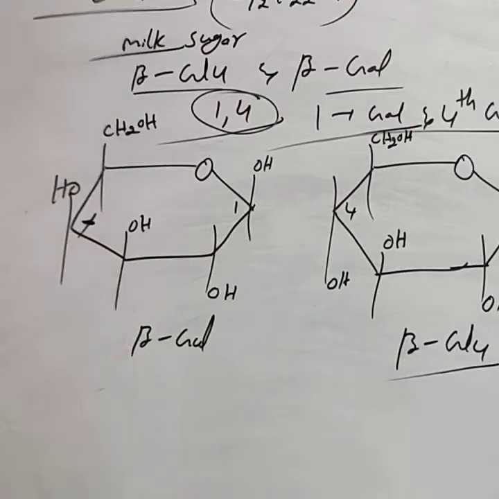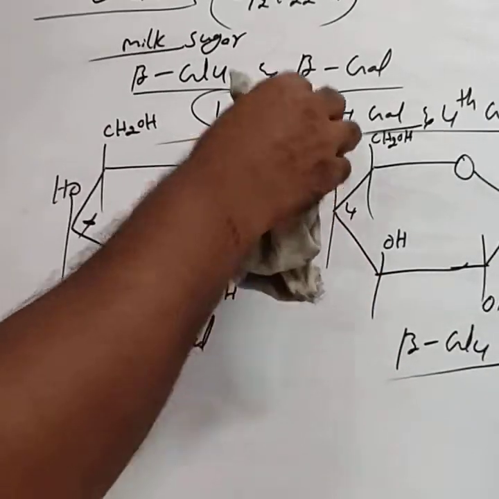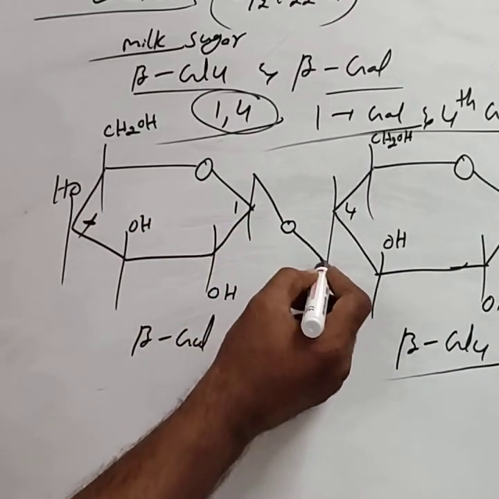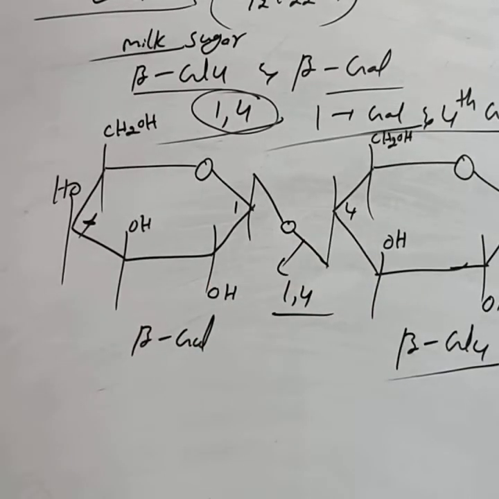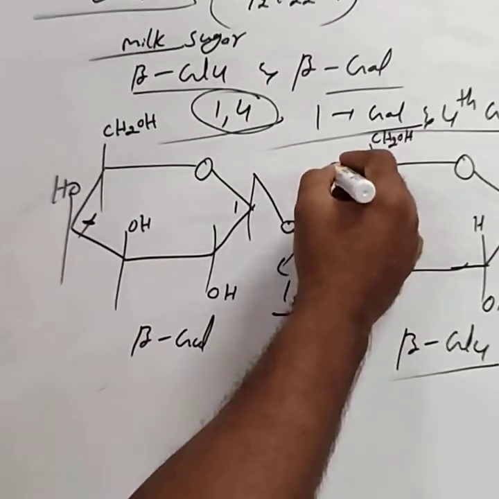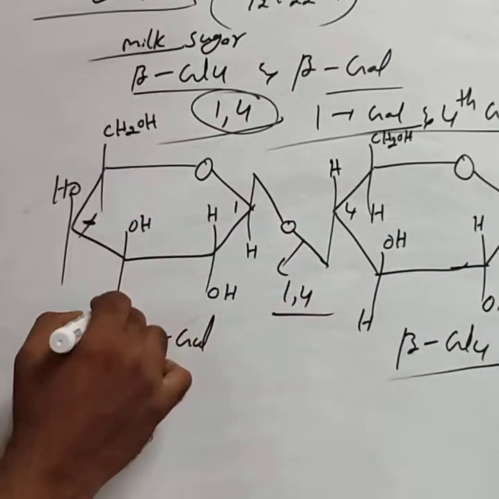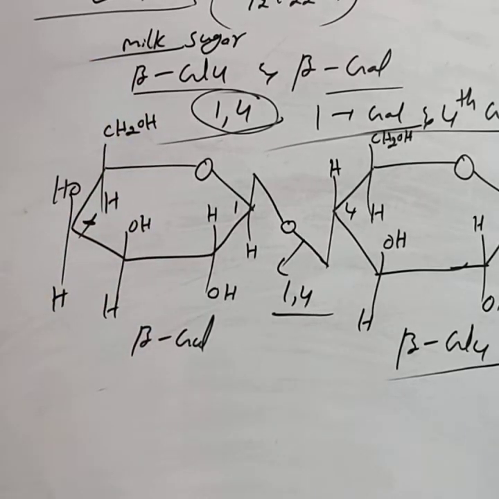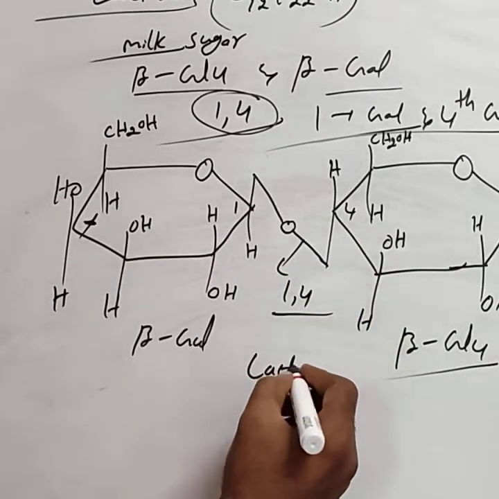These OH groups undergo condensation. Removal of water takes place. From this OH and this OH, water removal takes place and forms a glycosidic linkage. This linkage is called 1,4 glycosidic linkage. Then the remaining all are hydrogens: H, here H, here H. This entire structure we can call lactose.